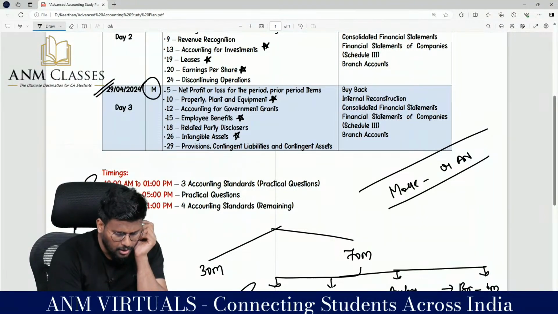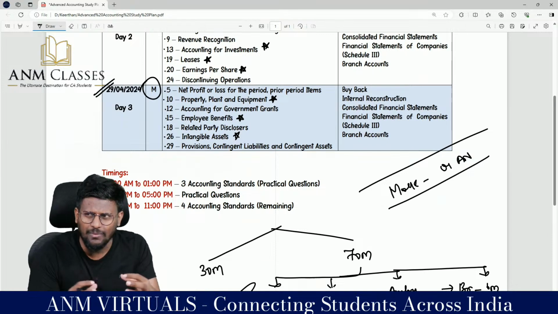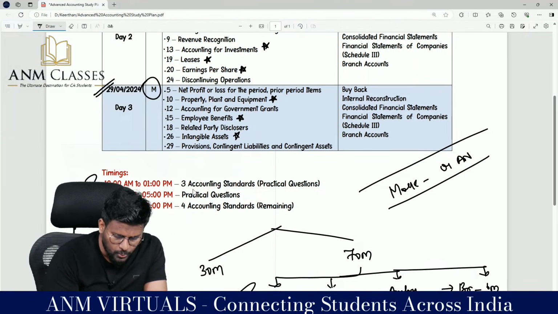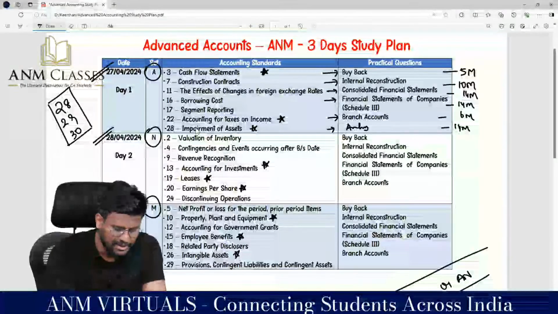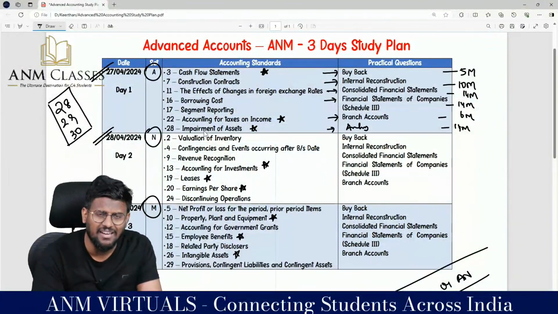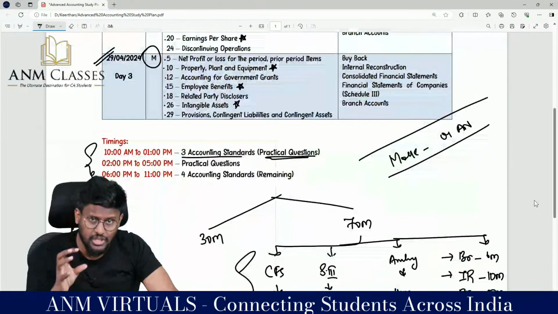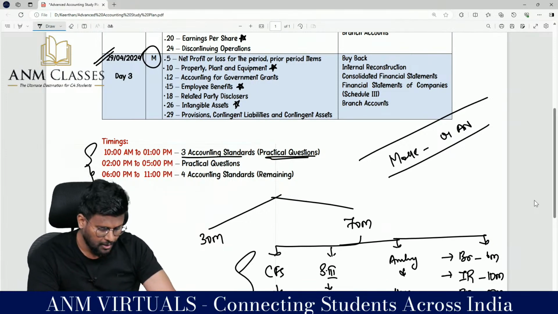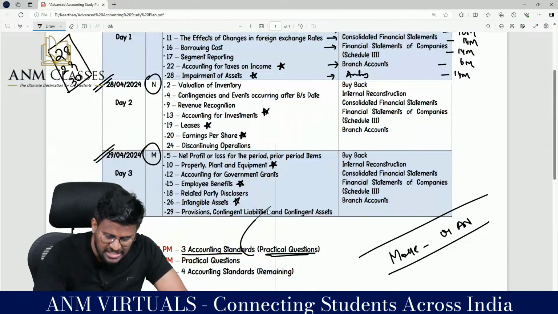Morning 10 to 1, because morning time 7 to 10, for 3 days, whatever is pending from the last day, whatever you want to complete, have a revision, have a plan. 10 to 1, do 3 accounting standards, practical questions. Like the 7th standard, complete 3 standards. At least do 5 questions a standard from the ICAI study material and the ICAI book back. That's it, game over.